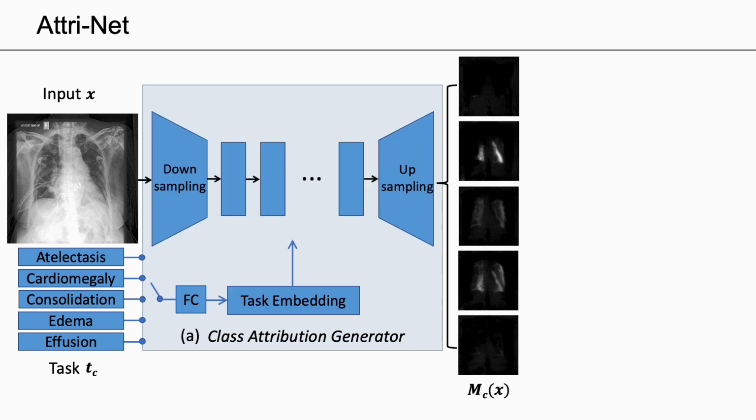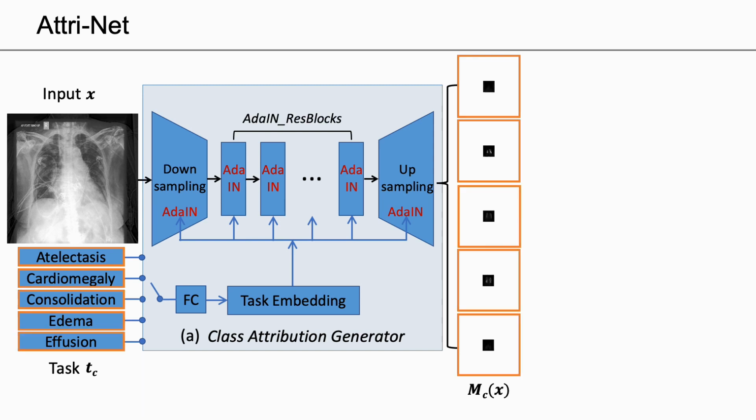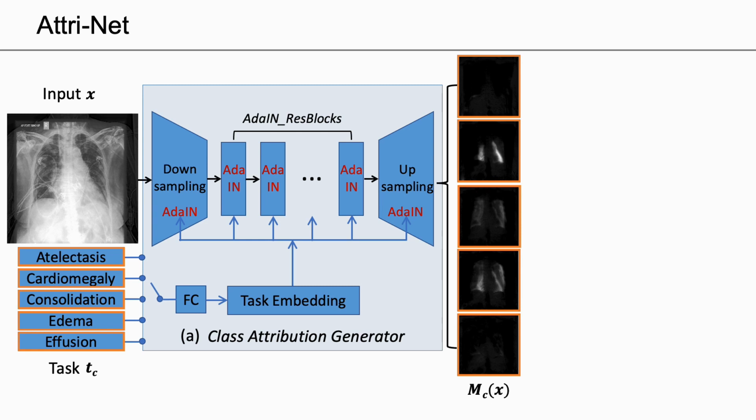Here, we adopt a task embedding layer to generate task-specific vectors to control the output of the generator through adaptive instance normalization layers. With this, the class-specific counterfactual-based attribution maps are generated for each disease.